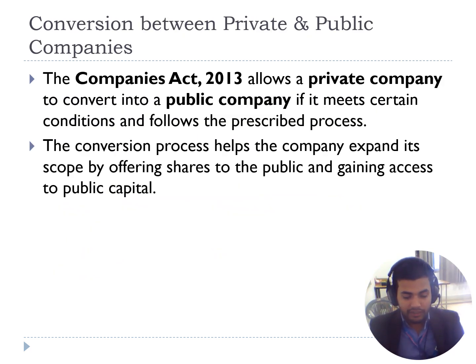Now the companies are private and public on the basis of the members. The private company is a company which has a limited number of members, that is the minimum members are 2 and the maximum members are 200. In the public company, there is a limit of only a minimum number of members. In the public company there should be a minimum of 7 members and there can be unlimited members. So the public company has access to gaining public capital. This is why private companies convert themselves into public companies.